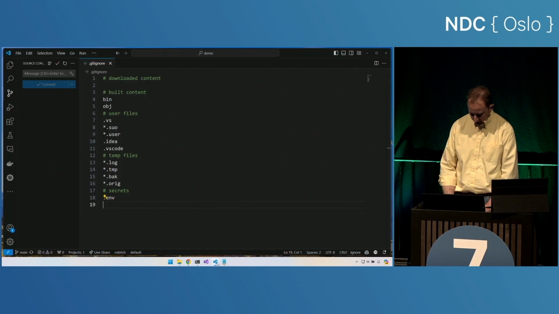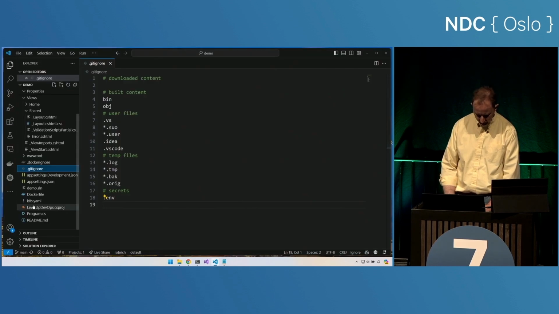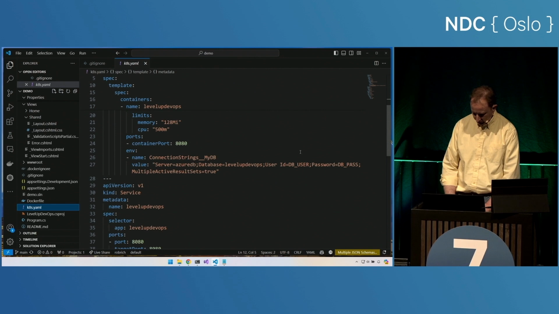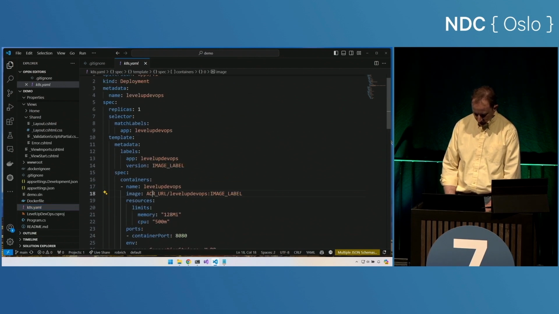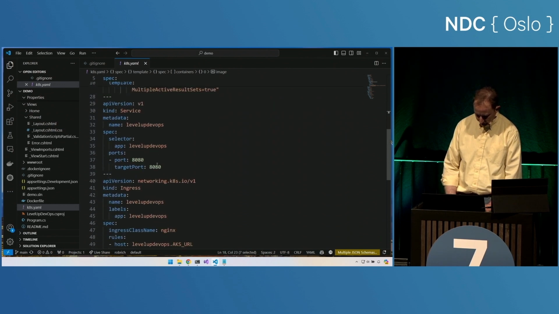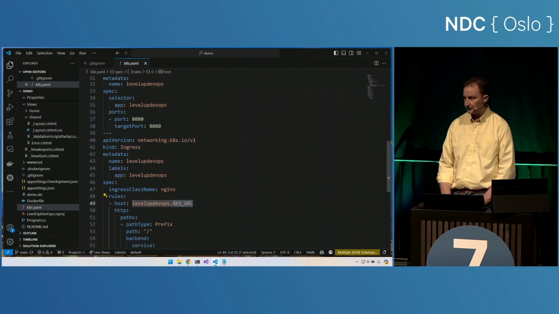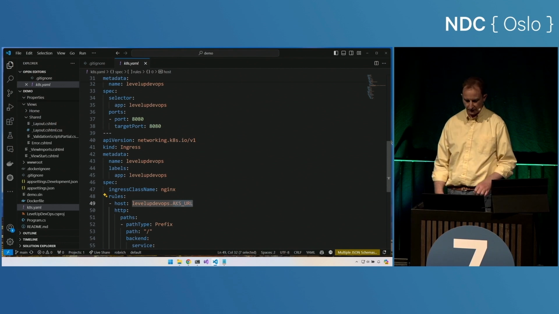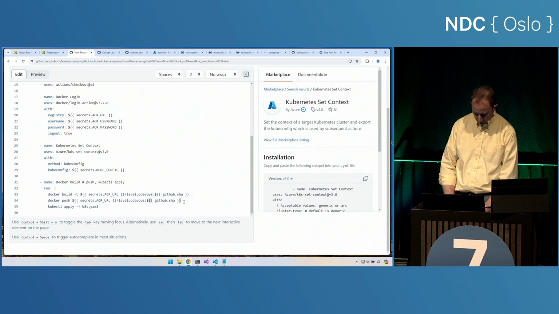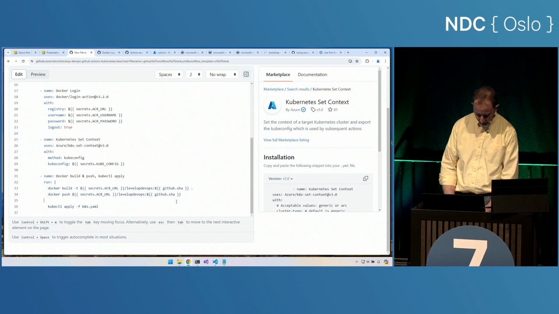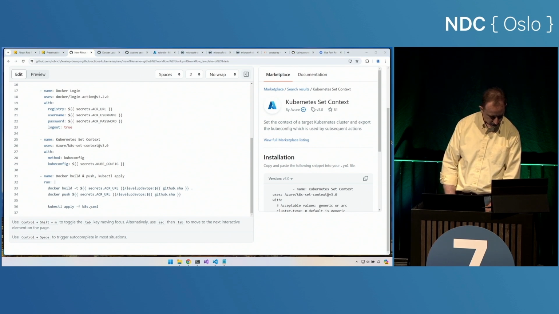Now, one of the things that we had done here inside this Kubernetes YAML file is we have these replacement expressions. DB user, we have image label, ACR URL, AKS URL is down here. And we want to be able to leverage these secrets or these configuration values inside of our build. So we could definitely use Helm, and Helm might be a great solution here, but it might be a little bit overkill for this small project. So instead, I'm going to grab this sed expression that will do some of that work for us.